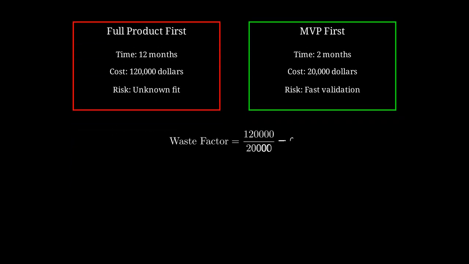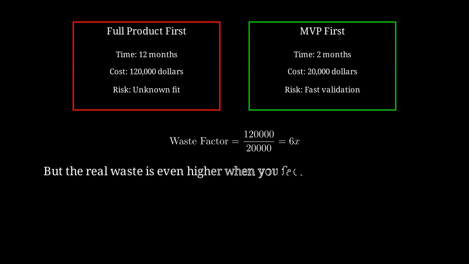If your hypothesis is wrong, the full product approach wastes 6 times more resources than the MVP approach. But the real waste is even higher. Those 10 extra months could have been spent iterating on a validated idea or pivoting to something that actually works.